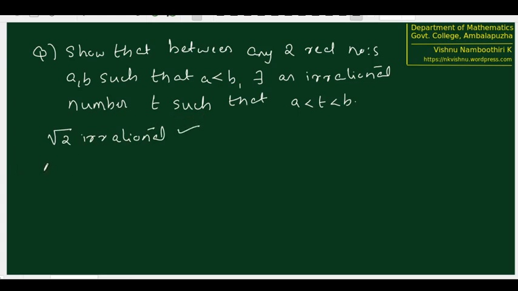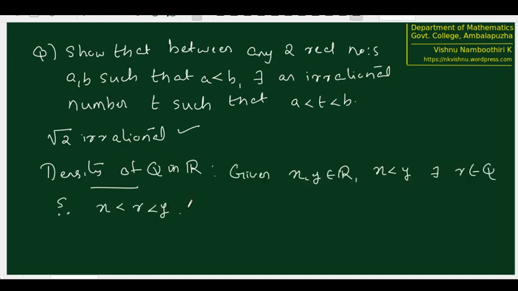Now, what is the density theorem for rationals? What does that say? Density of Q in R states that given any x, y in R, where x is less than y, we can find a rational number r such that r lies between x and y. We are going to use this fact to establish what we claimed in our question.